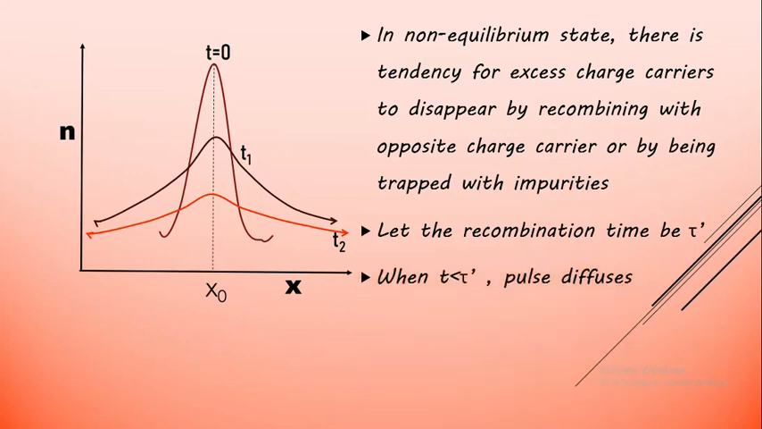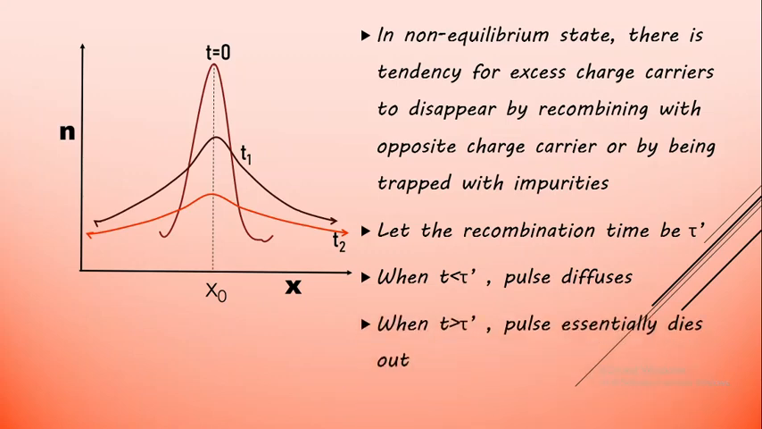When t is less than tau dash, then the pulse diffuses. t is a certain time and tau dash is the recombination time. If the time is less than that of the recombination time, then the pulse keeps diffusing. Diffusion is taking place because it is the time before the recombination is going to take place. After recombination, it is going to spread out.